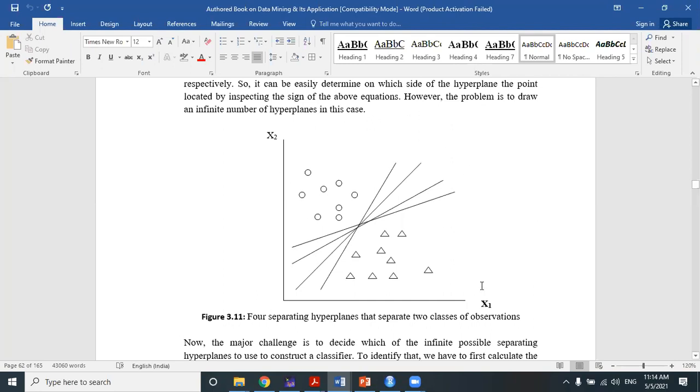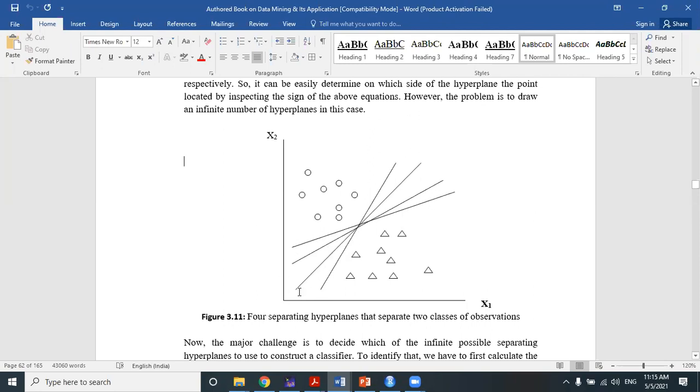So if this is a situation where we have seen here two kinds of observations, one is circle kind of observation, another is triangle kind of observation. Okay, so if we draw a hyperplane of dimension 1, that means a straight line, to separate these two classes of observation, then we can draw an infinite number of straight lines here.